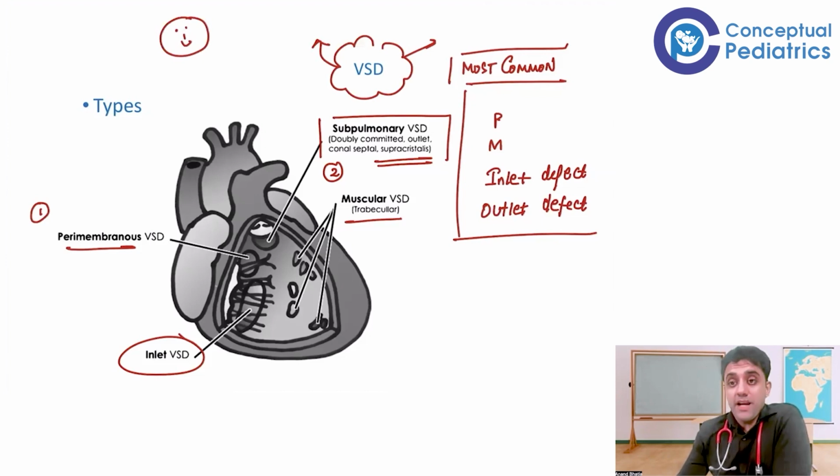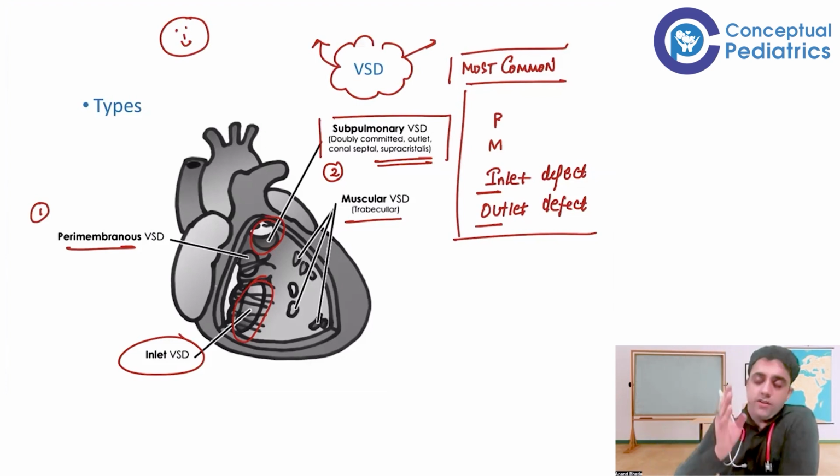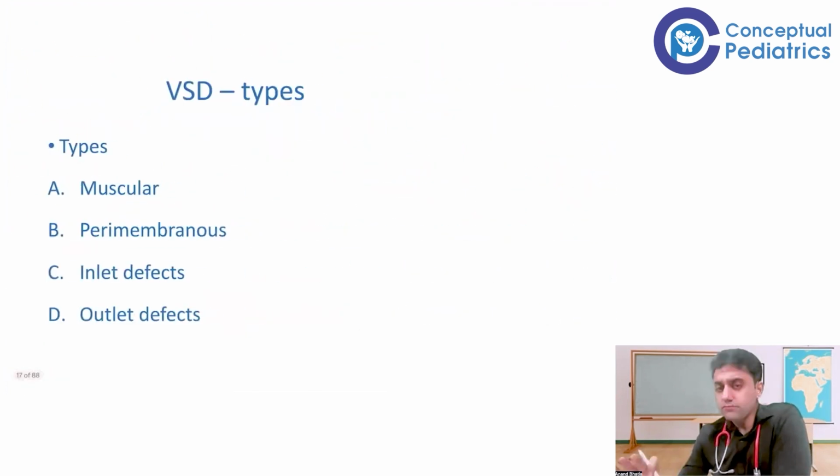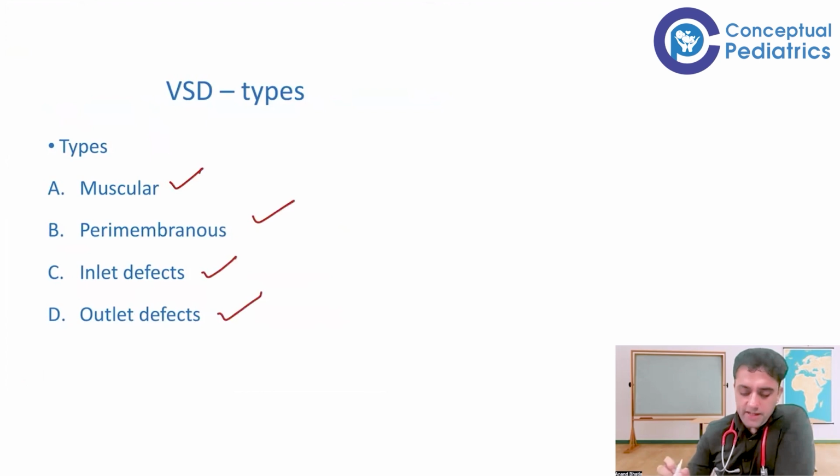So tell me the types of VSD. We have PM, Prime Minister, P for perimembranous VSD, M for muscular VSD. Then we have inlet and outlet VSD. That you should know. Various inlet defects can happen, and we have outlet defect also, where the right ventricle is connected to the pulmonary artery. So inlet VSD and outlet VSD. Done. So muscular, perimembranous, inlet and outlet defect.